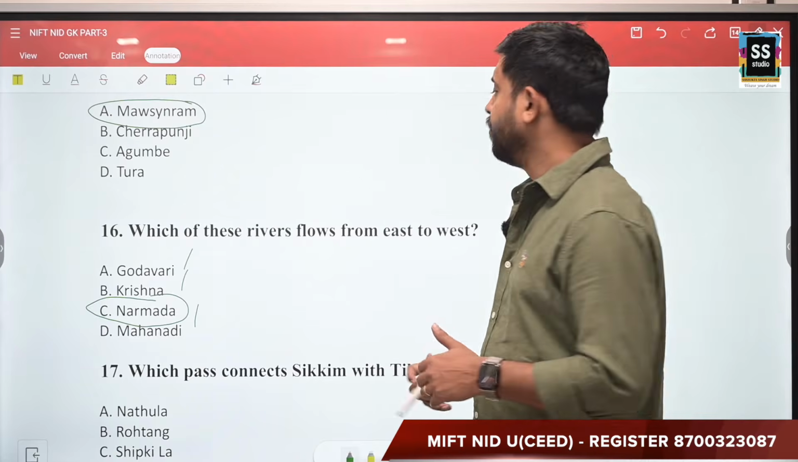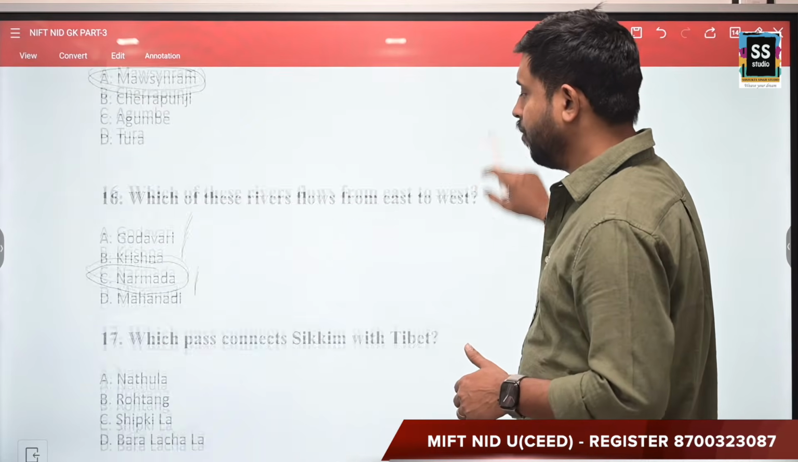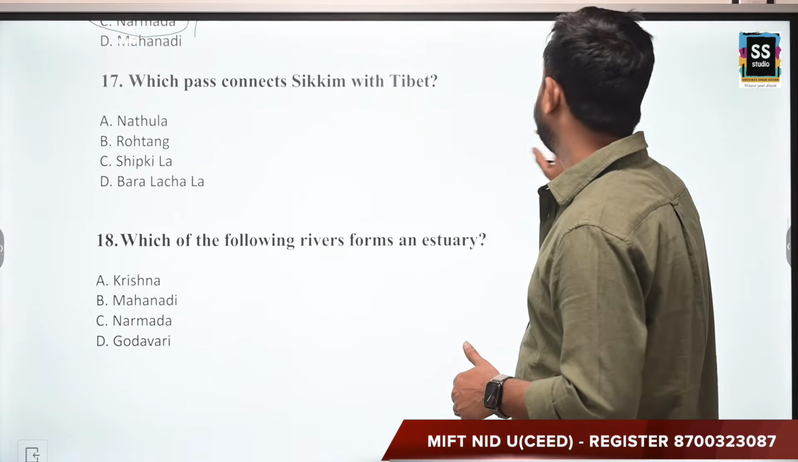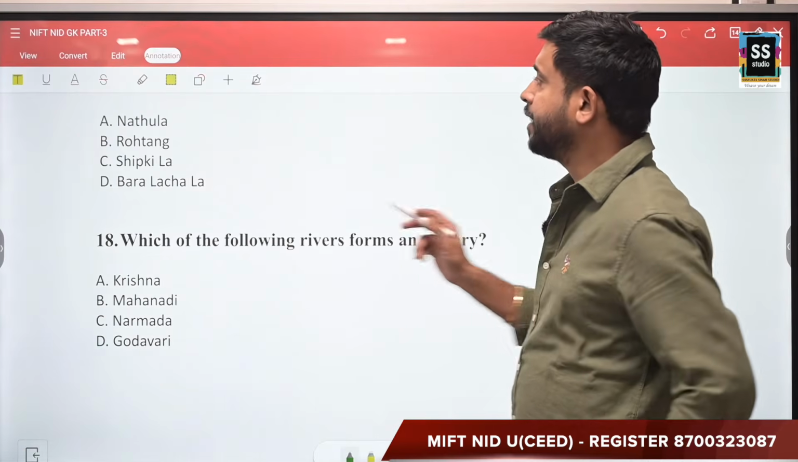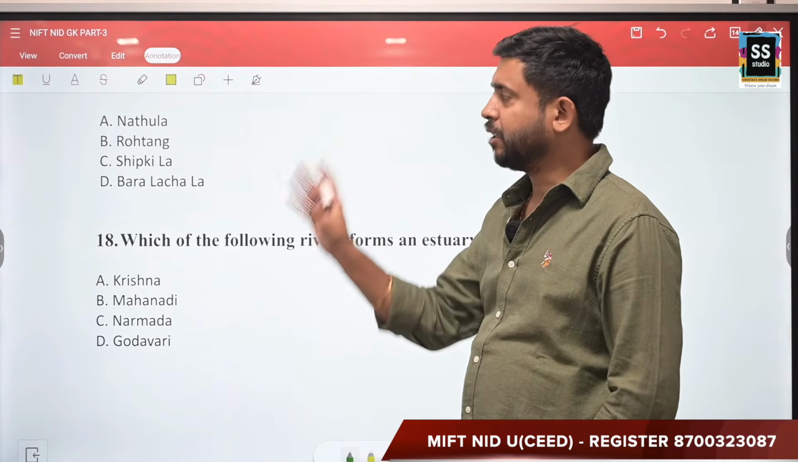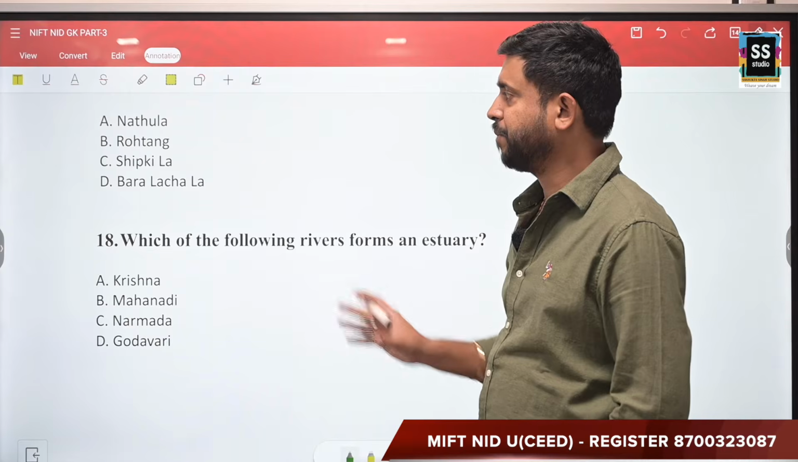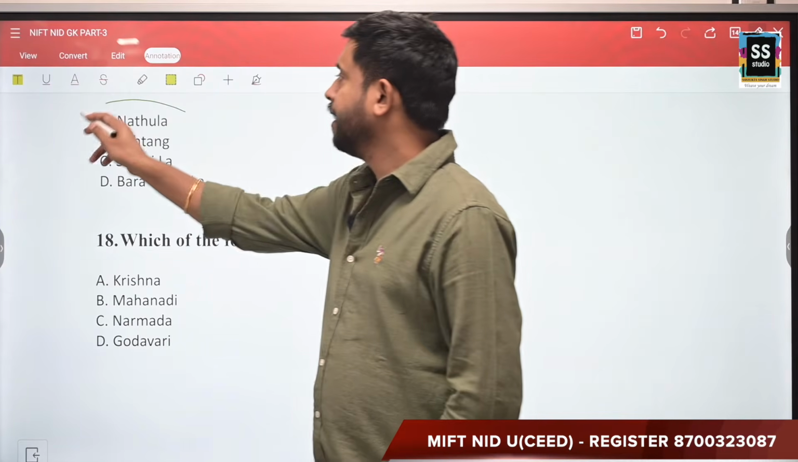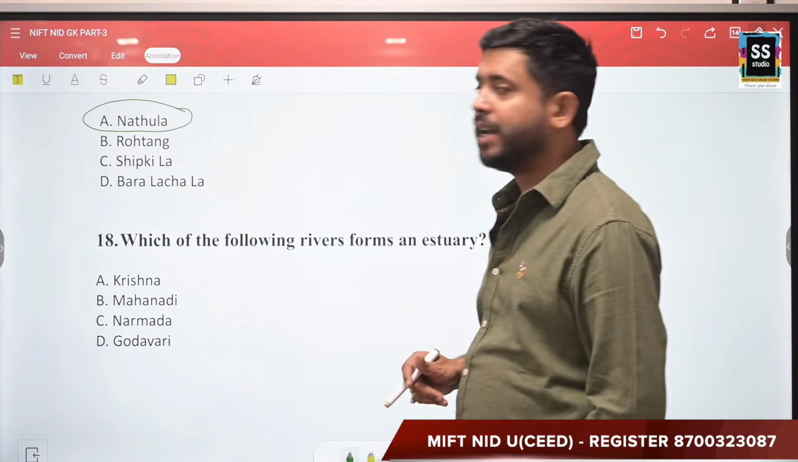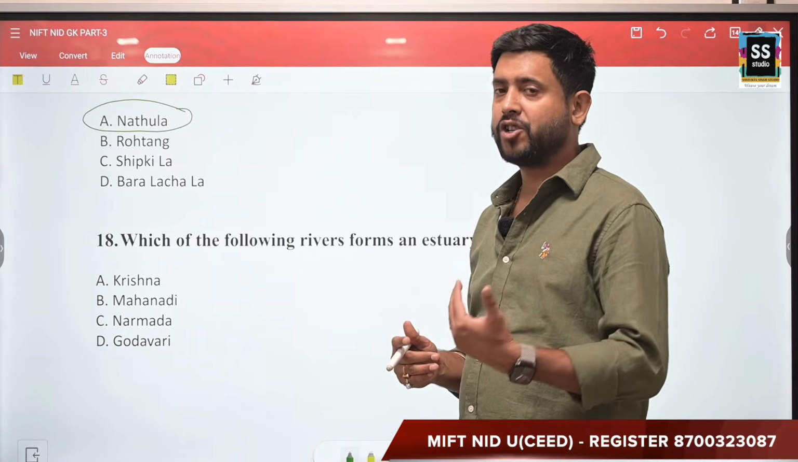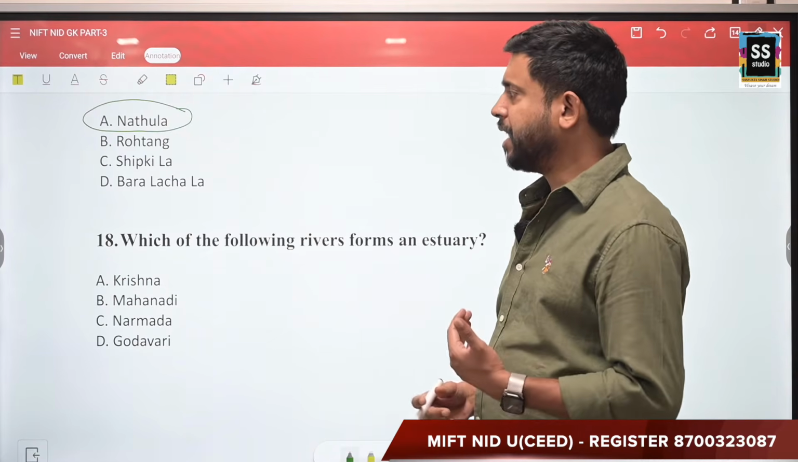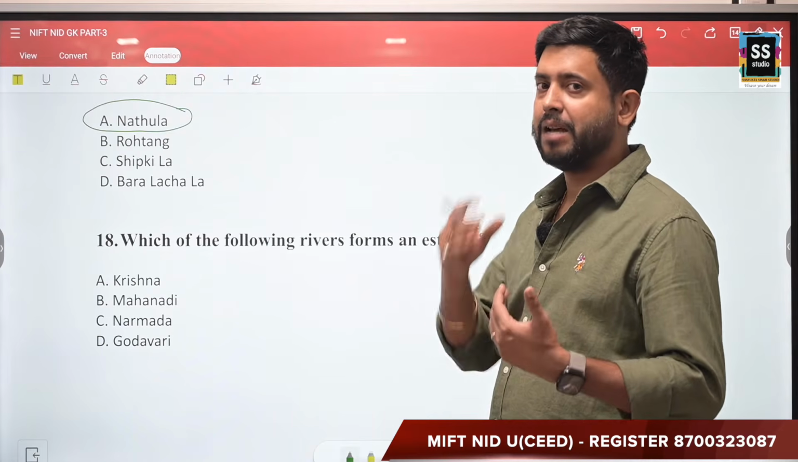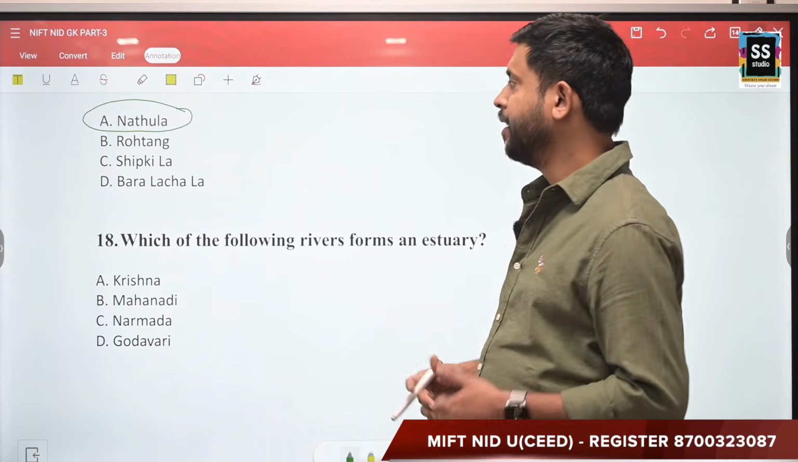Clear? Moving forward, next question is, which pass connects Sikkim with Tibet? Now your options are Nathula Pass, Rohtang Pass, Shipkila Pass or Baralacha La Pass. So the correct answer is Nathula Pass, because Shipkila connects Himachal to Tibet, and Baralacha La Pass connects again Himachal to Ladakh.